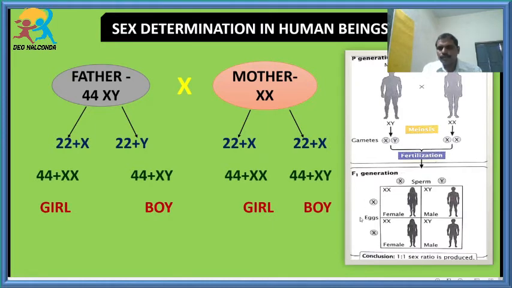Now you see here, this is the Punnett square by Reginald Punnett, where two X chromosomes are on the left side, and X and Y on the upper side. This X and this X fuse to give XX, that is female. This X fuses with Y to give male. So we can say that a 1:1 sex ratio is produced.